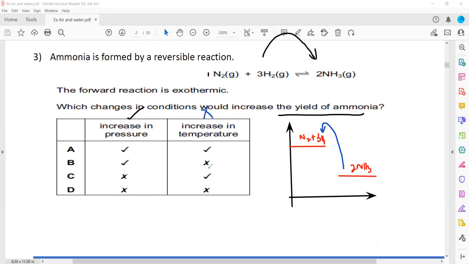So we should increase the pressure, but we should not increase the temperature. So B is the right answer. Increasing the pressure shifts the equilibrium toward the right hand side, but increasing the temperature shifts the equilibrium towards the left hand side. So pressure should be increased, but not the temperature.